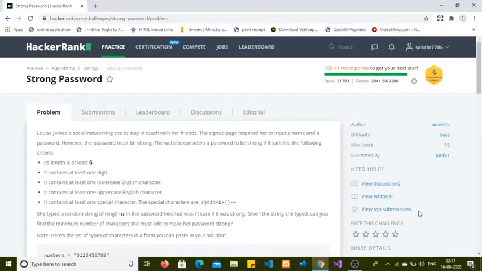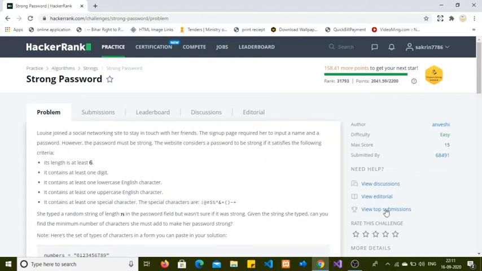Today I am going to solve this HackerRank problem based on strings. The problem name is Strong Password. First of all, what do you mean by a strong password? Your answer should be a password which contains mixed characters with some length constraint.